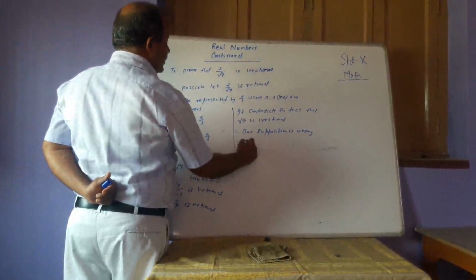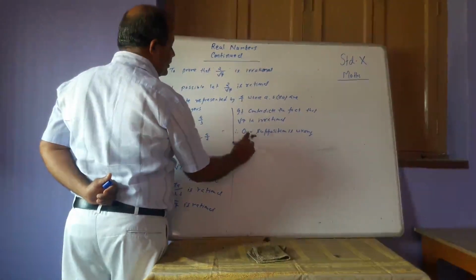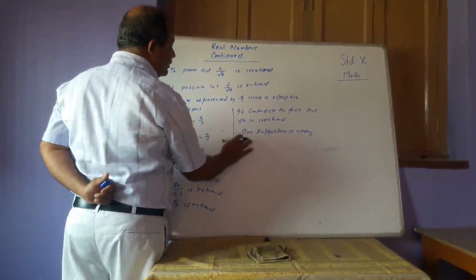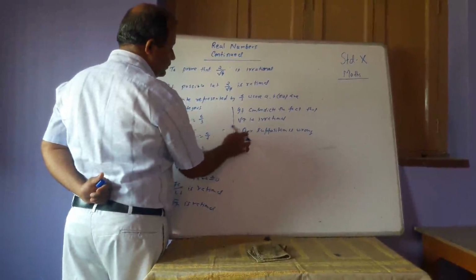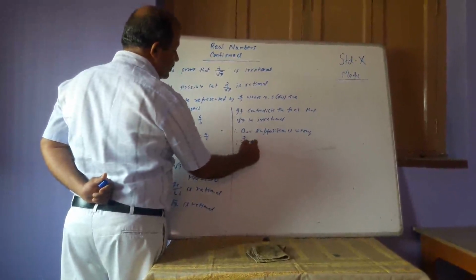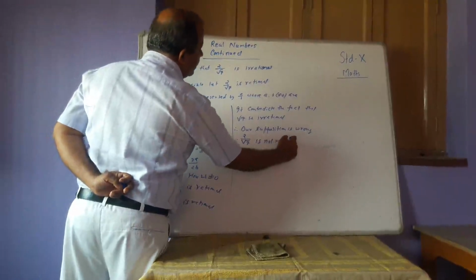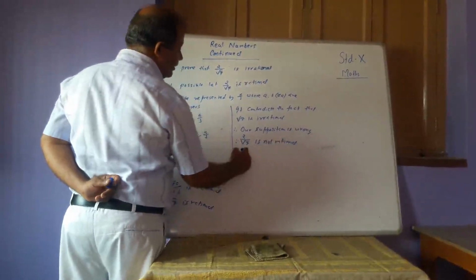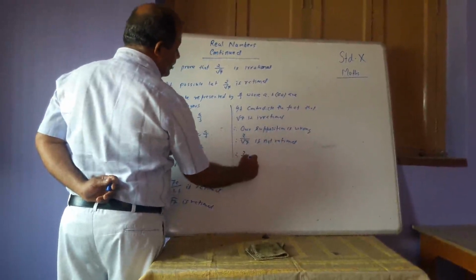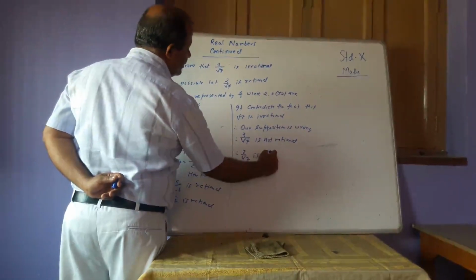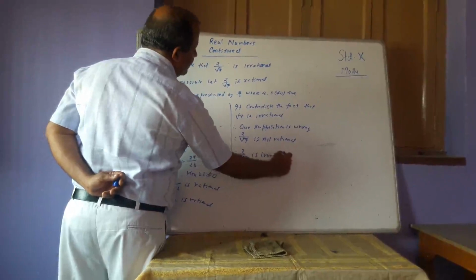Therefore, 2 by root 7 is not rational, and therefore 2 by root 7 is irrational.